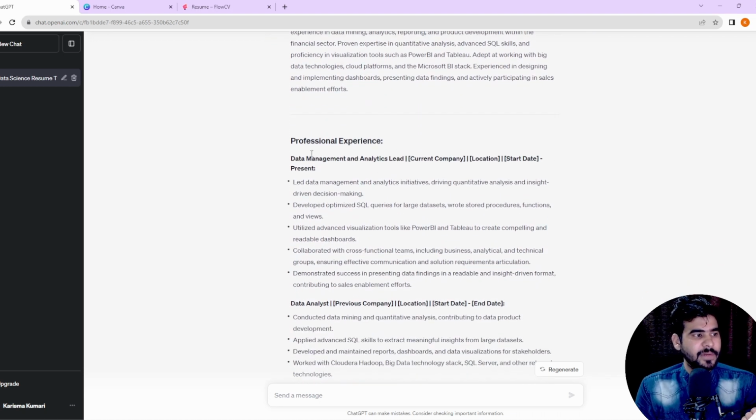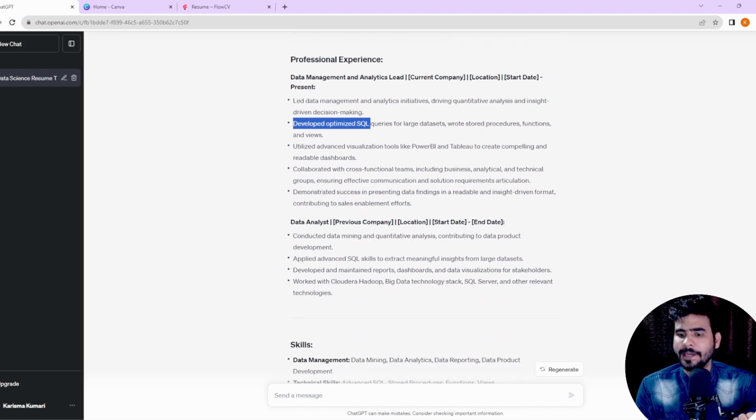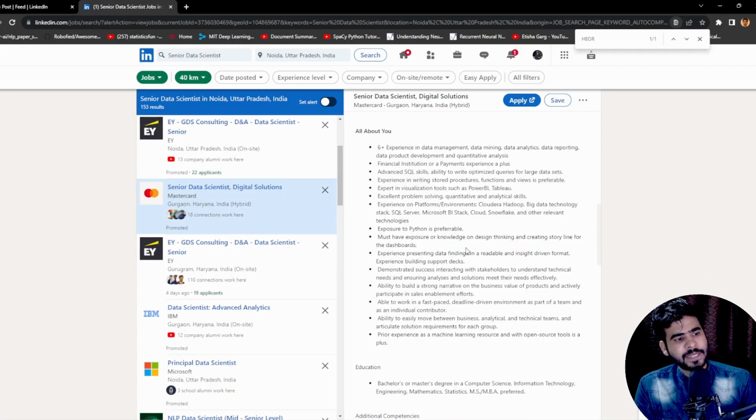Now if I talk about the professional experience, data management and analytics lead, and here we have the data analyst, which is the previous experience. Again, lead the data management, analytics and drive the quantitative analysis and insights-driven decision making. Now develop the optimized SQL query. So whatever JD we have, whenever we pass the prompt, based upon the prompt and the JD we can create our complete resume. We just need to write a prompt, and based upon our prompt, ChatGPT will develop a complete resume for us.